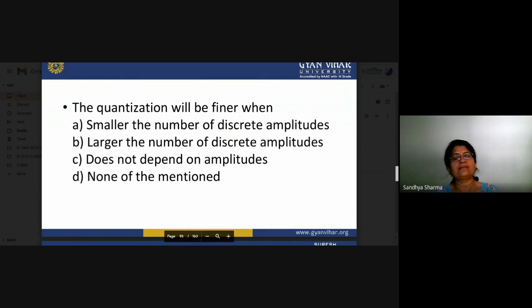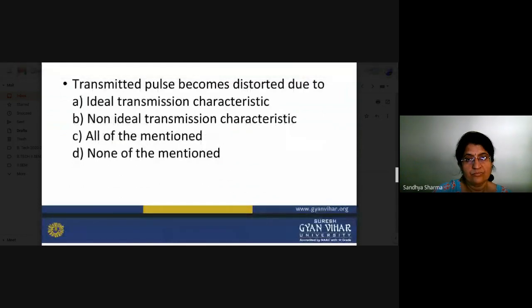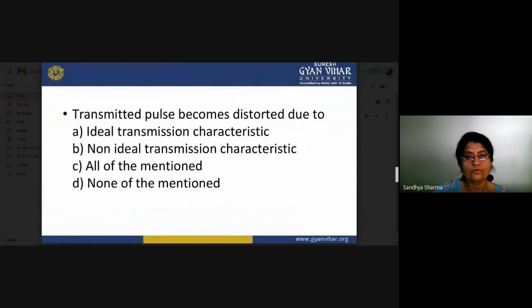That is the same thing: how you decide your multiple levels, and according to these multiple quantization levels, they will decide the quantization noise. So what will happen? The transmitted pulse becomes distorted. Whenever our pulse is distorted, we have to know the condition.